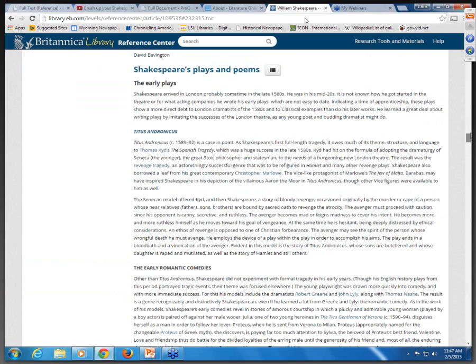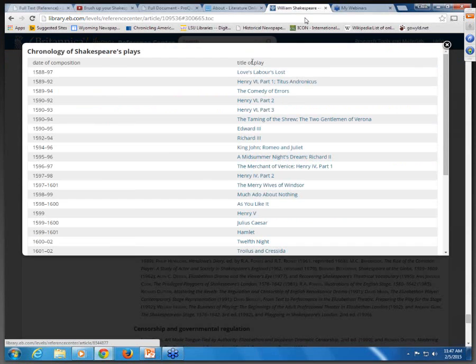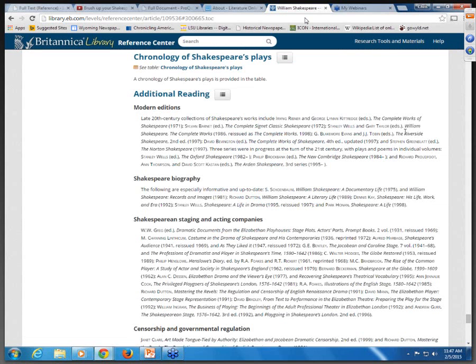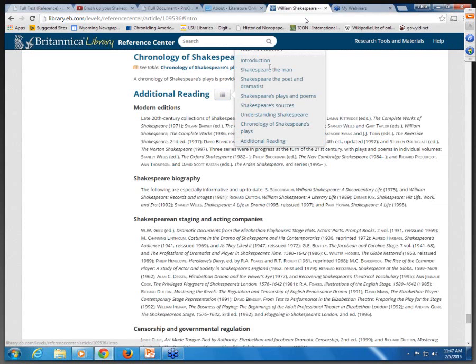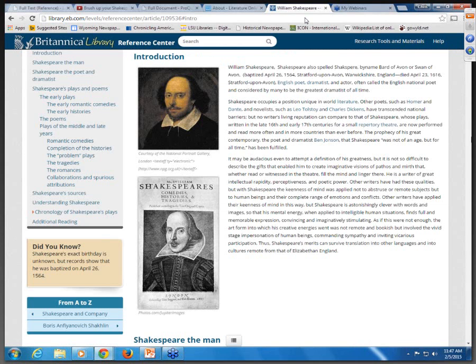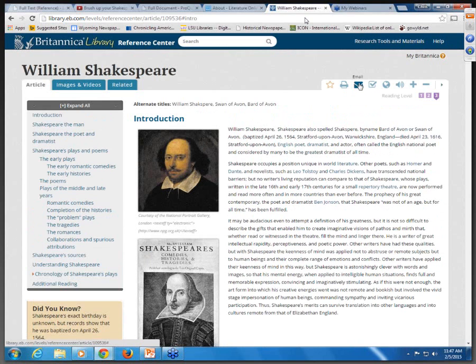One of the ones I want to show is the table, and that gives you a chronology of all those plays. Within the article, there's a table of contents. If I click on that, I can jump around to various parts within that article. There's also a print, email, citation link, and I can increase and decrease the font.